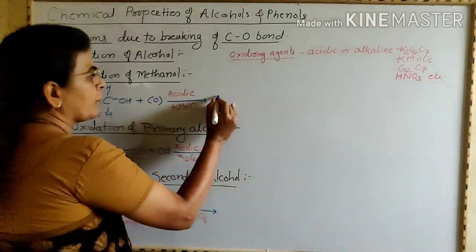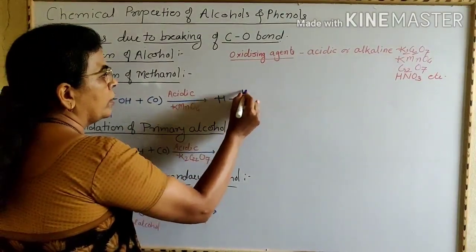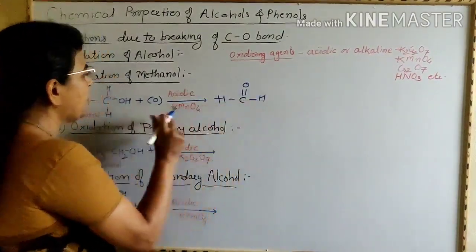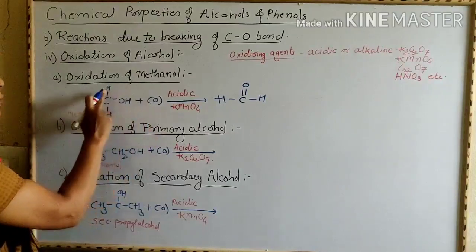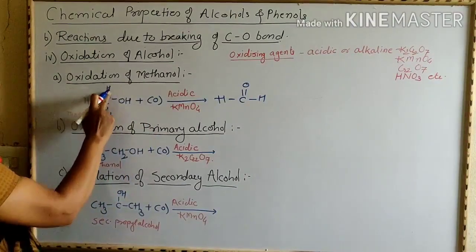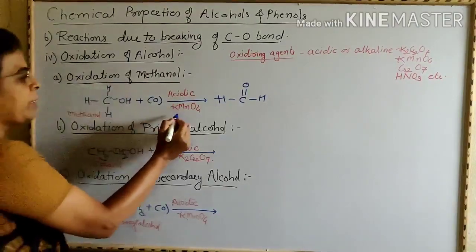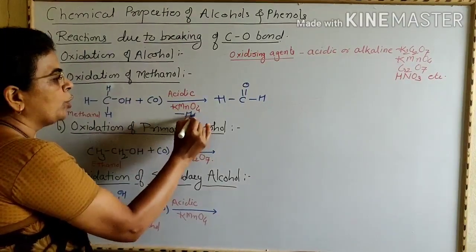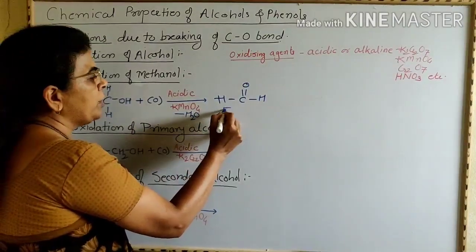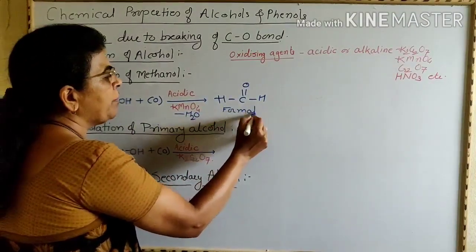Now here, first addition of this oxygen atom takes place across the carbon hydrogen bond to form C-OH bond, and then dehydration takes place, that is minus H2O to give formaldehyde. This compound is formaldehyde, from methanol.